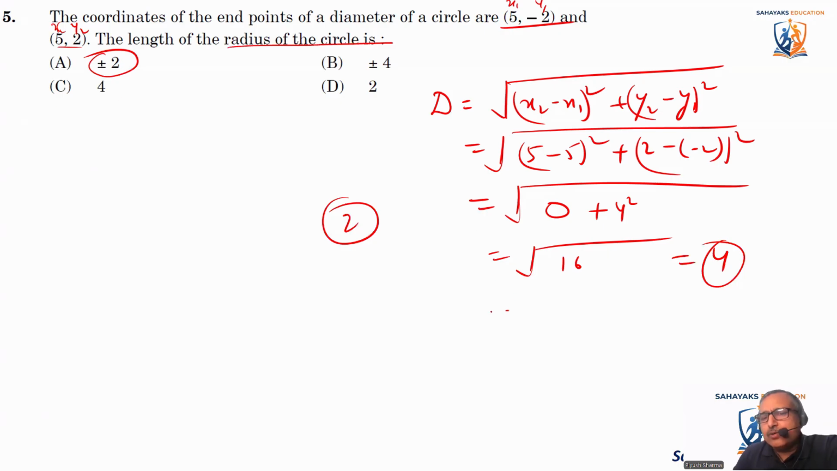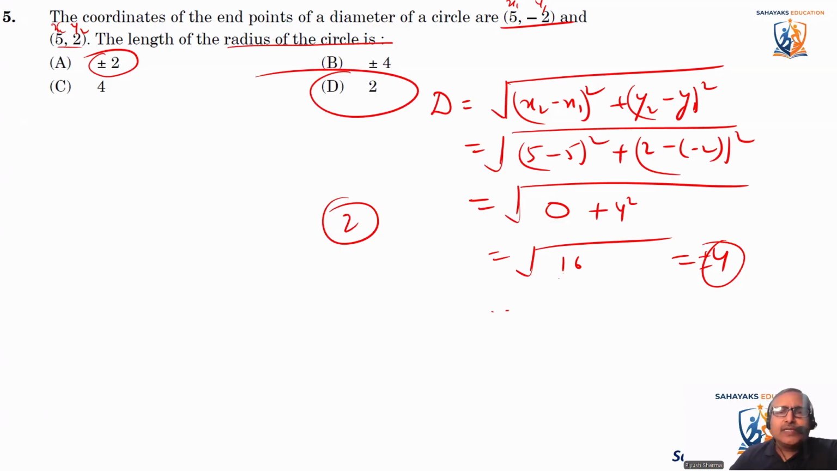I know that square root of 16 comes as plus minus 4. But can radius be negative? Radius cannot be negative. If radius cannot be negative, the answer should be D. Please remember this part. This is the distance. Distance cannot be negative.